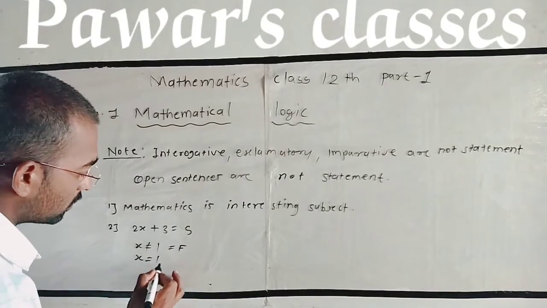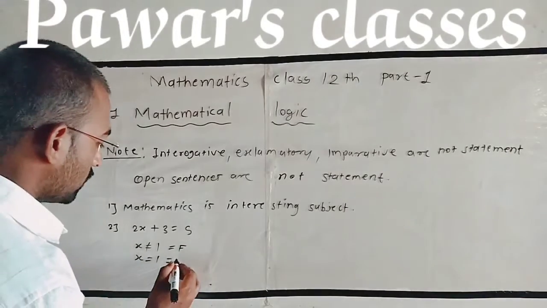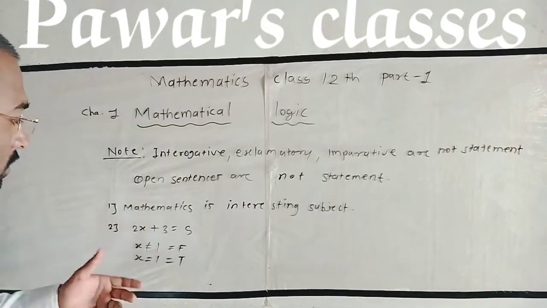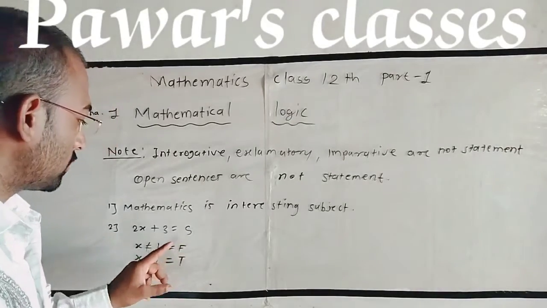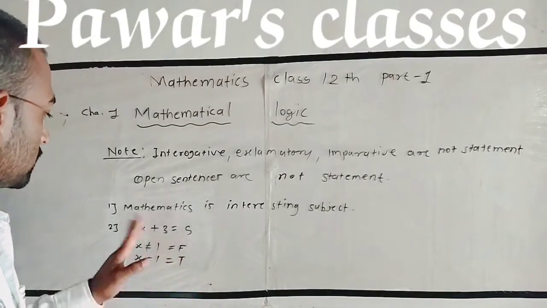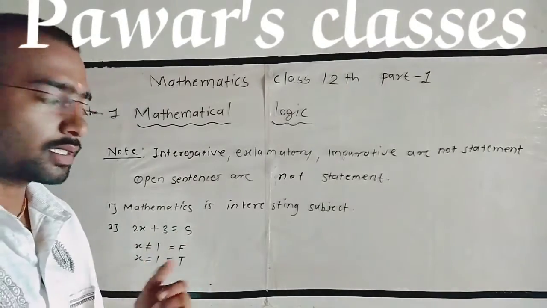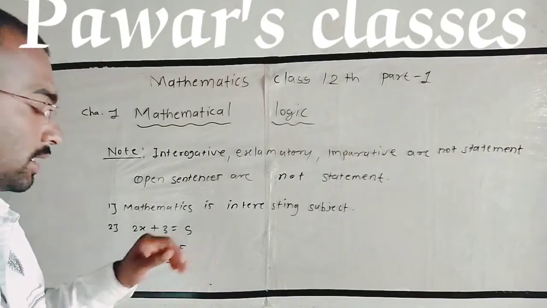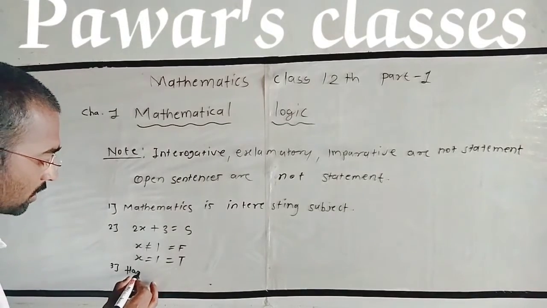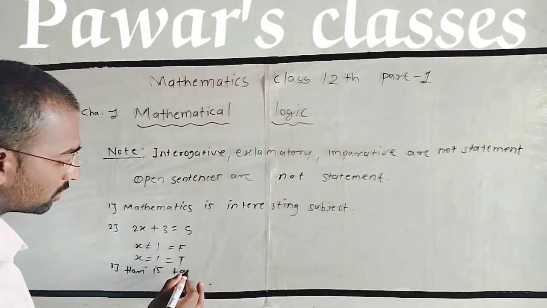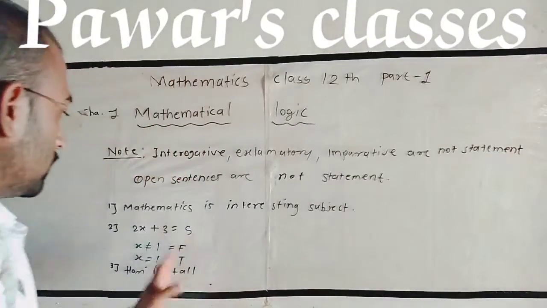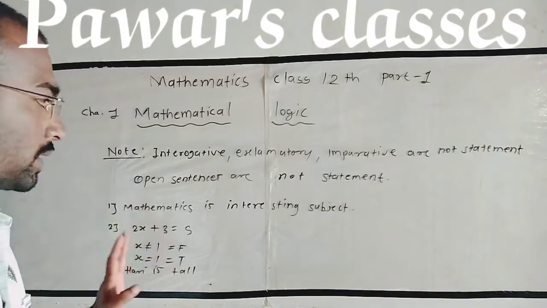It means its value does not remain the same; it comes as both simultaneously. These types of expressions are open sentences. Third example: Hari is tall. We cannot find out its truth value, so these types of sentences are called open sentences.